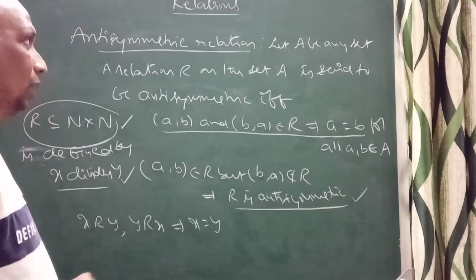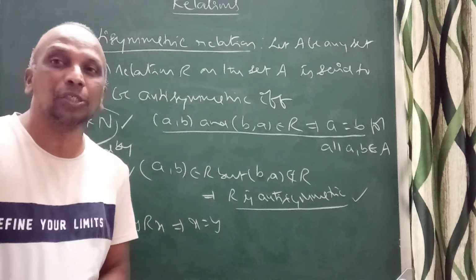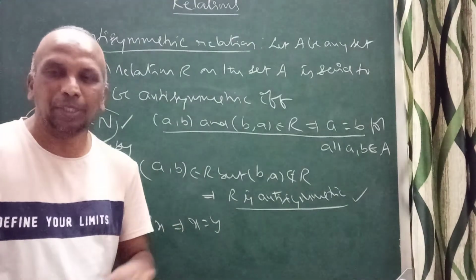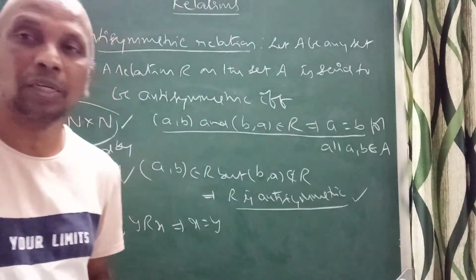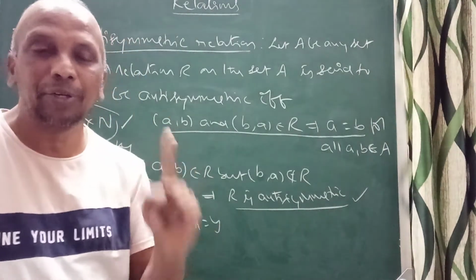Now you can discover equivalence relation. What is an equivalence relation? Let A be any set. A relation R on a set A is said to be an equivalence relation if it is reflexive, symmetric and transitive.